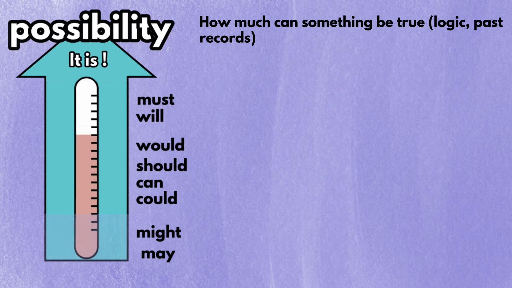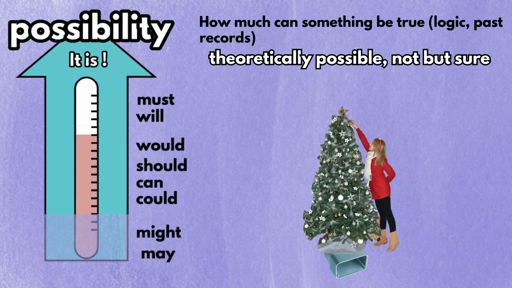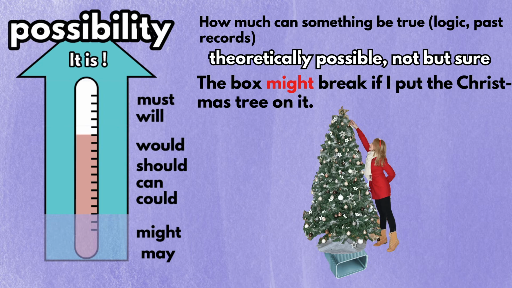Lastly, the words in this segment tell us that theoretically, it is possible that something is true. However, you are not so sure about it. For instance, if you put this giant Christmas tree on the box, it is theoretically possible that the box breaks. However, you are not so sure about it. In this case, you say the box might break if I put the Christmas tree on it.